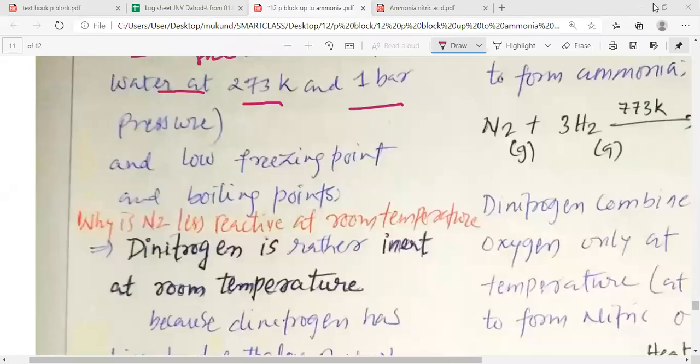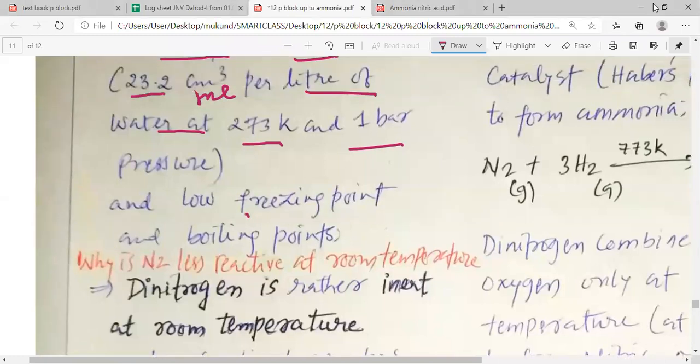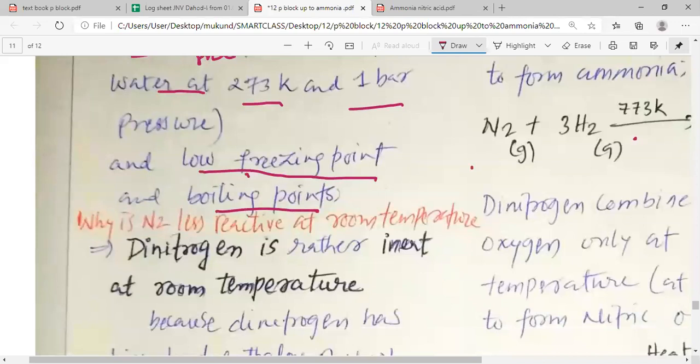So you can see, my dear students, that there is very low solubility of our nitrogen in water. When we move forward, nitrogen also has a very low freezing point and boiling point. That is what we can easily understand.